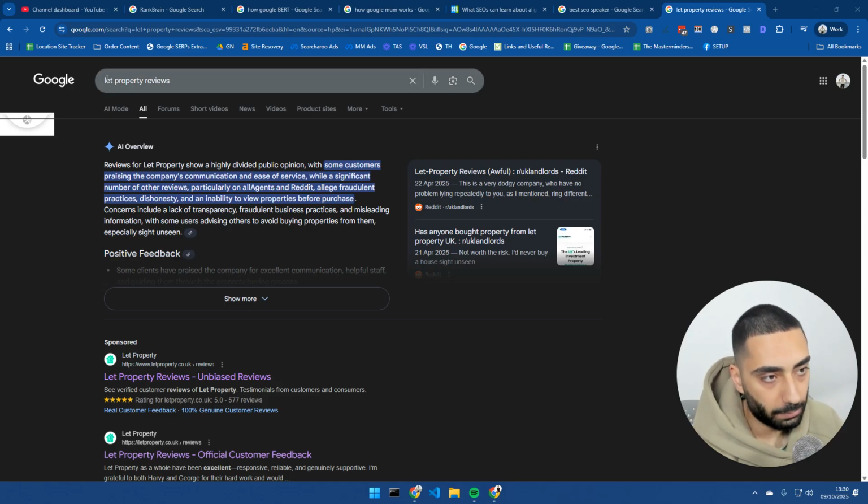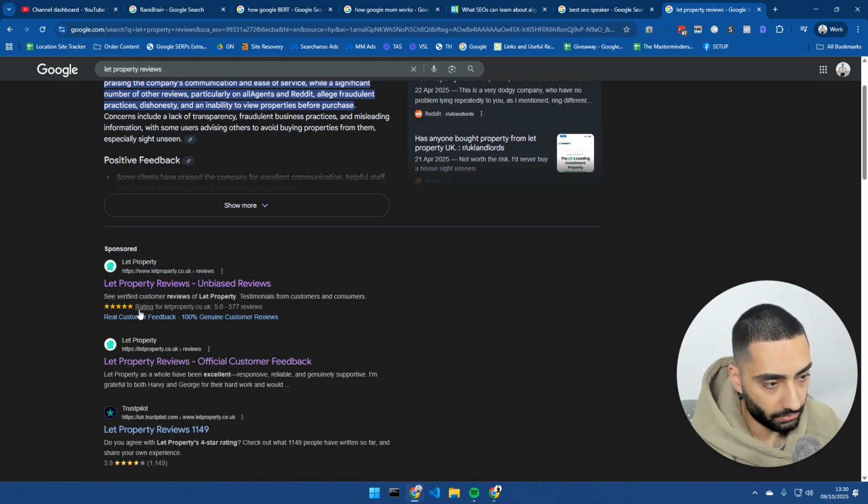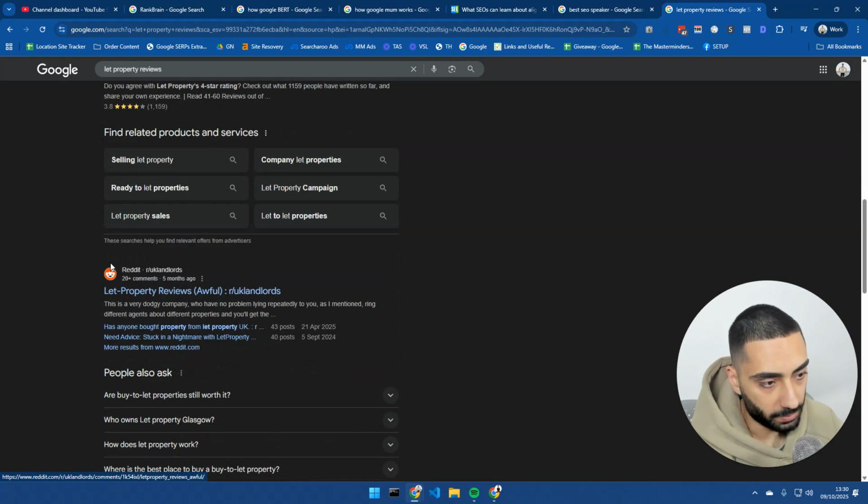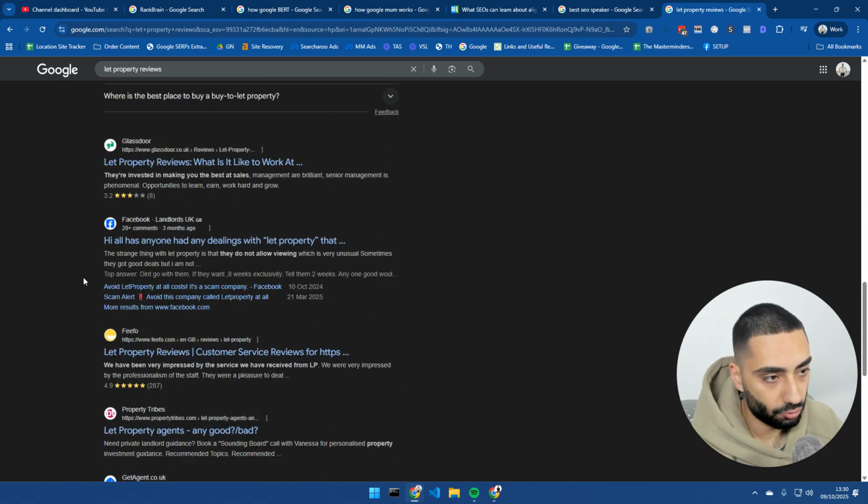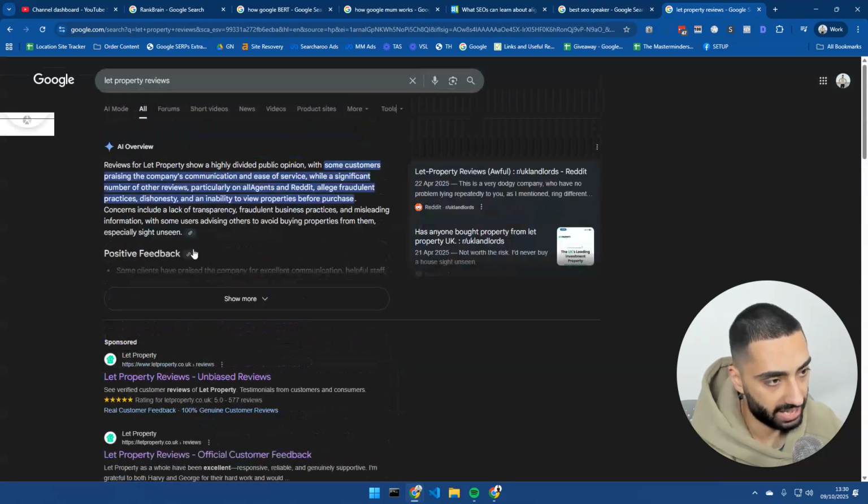For example, I've just searched let property reviews, and although they've got a lot of positive stuff being said, there are a lot of people complaining on Reddit and on Facebook. It has come back with: let property have a divided public opinion, with some customers praising the company's communication and ease of service, and on AllAgents and Reddit allege fraudulent practices.